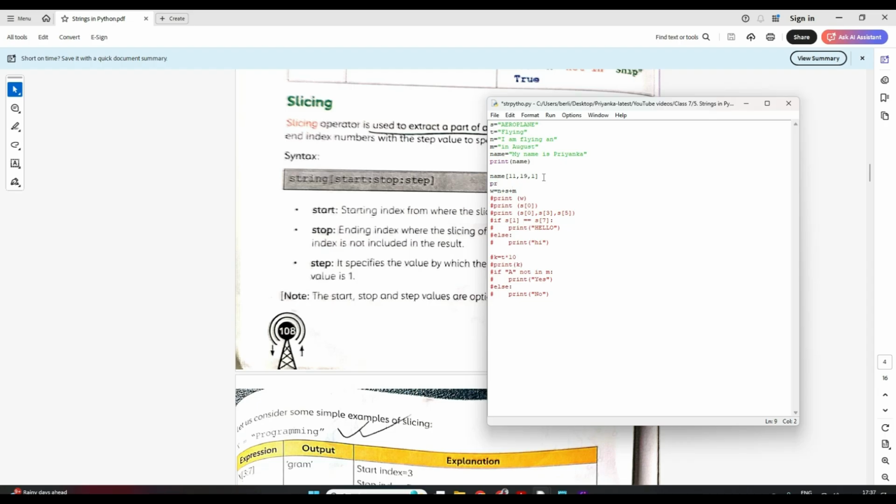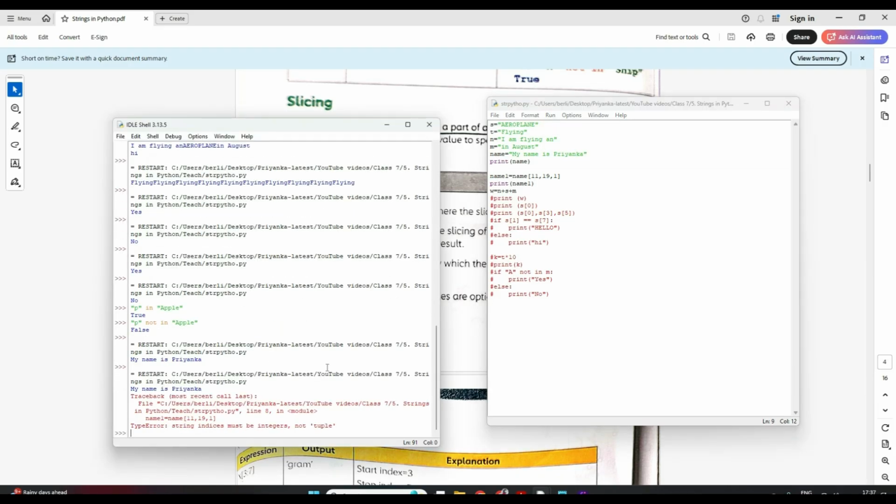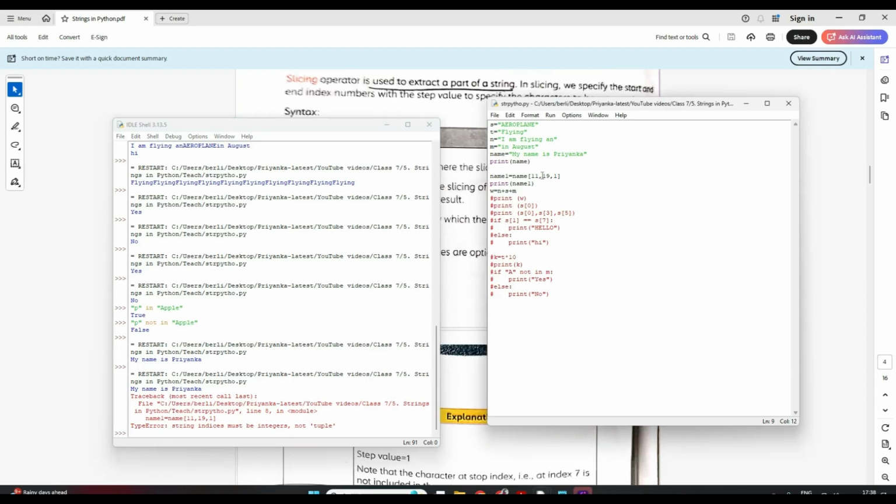Now print. Oh, sorry. This I want to store in some variable, name 1 maybe. Okay. Now I'll print name 1. Let's see what happened. Let me just save, run. There is an error. Let's try to figure out what the error is. Okay, so I made a mistake.